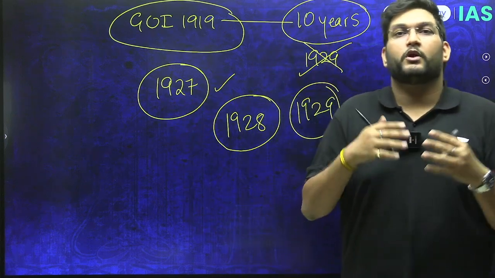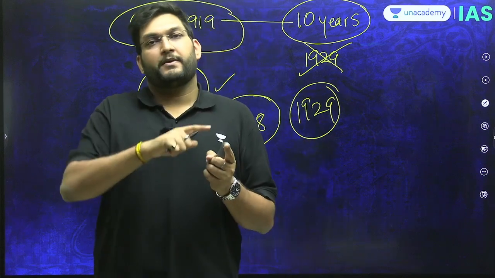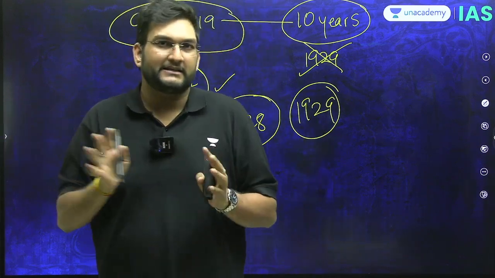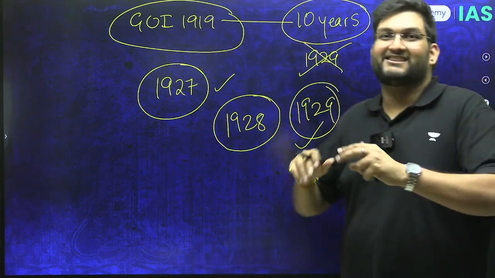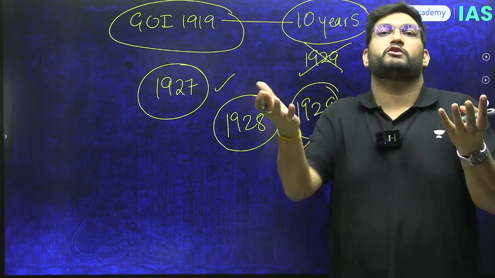For that, we want to have discussions and roundtable conferences in London, which is going to happen once the Simon Commission puts its report to us, which is going to happen in 1930 itself. But the point was, in 1929, now Irwin has changed the target. Irwin now says we want to give you dominion because you asked for dominion.